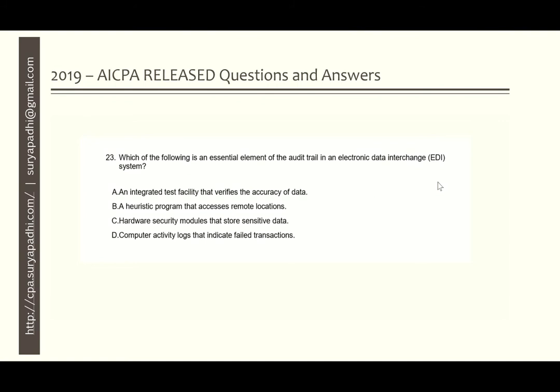So based on the options given here, A, an integrated test facility. This is a test facility we are using here to validate the data. It will not show the log, or it will show only the pass or fail result. So this is not the right answer for this question.